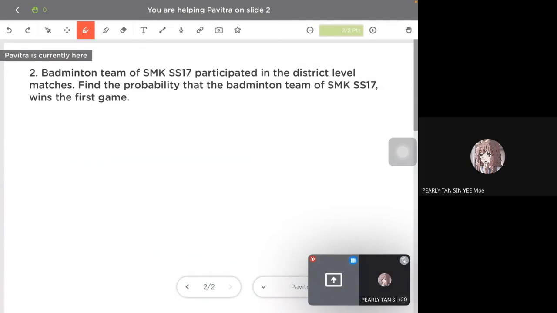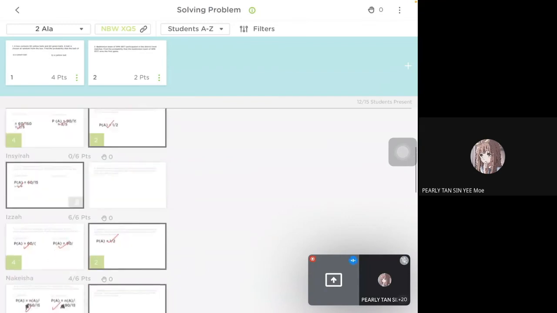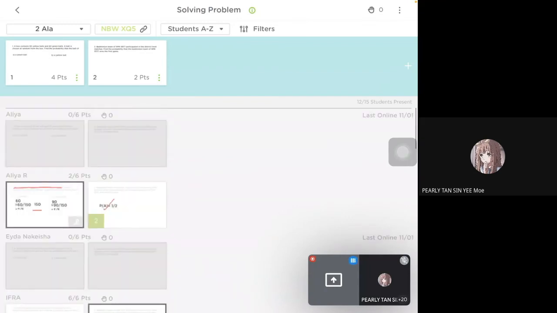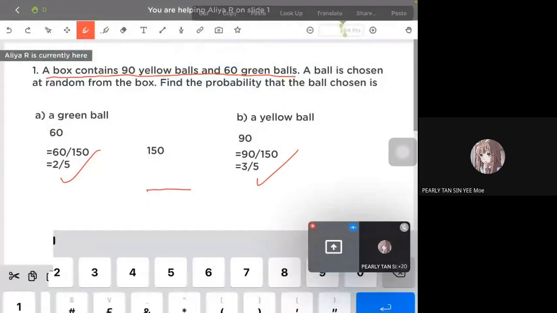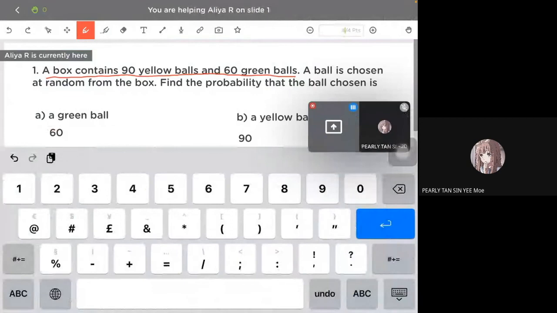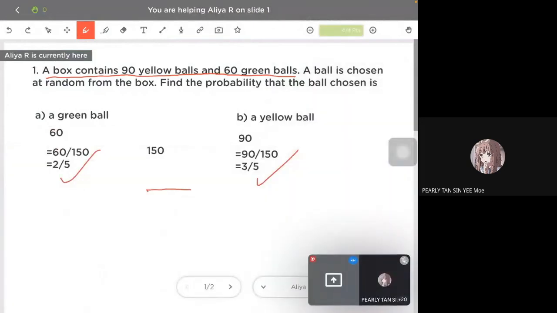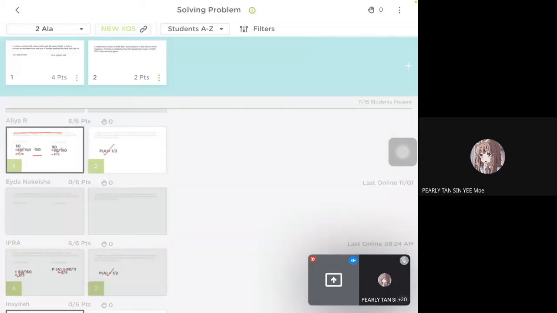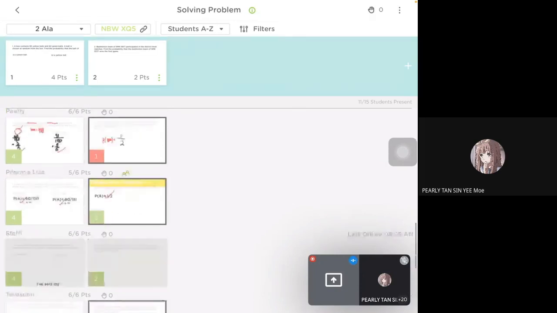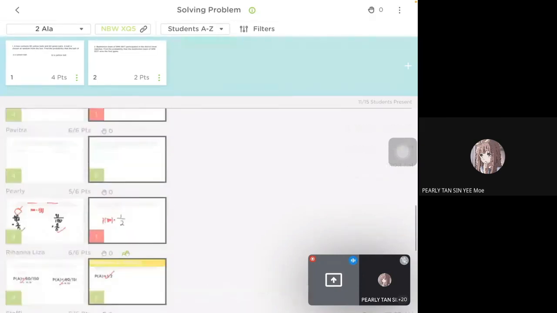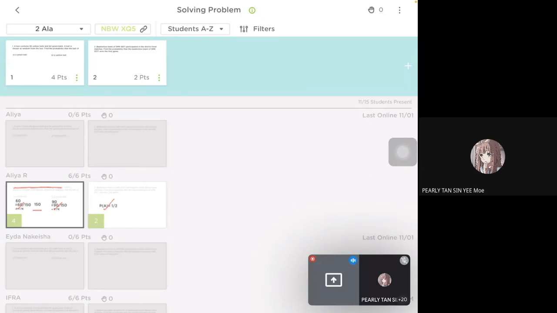Okay, so cikgu rasa itu sahaja untuk kelas hari ini. Okay, kita akan jumpa minggu depan. Okay, siapa yang tak sempat nak siap, link ini sudah ada kan? Kamu terus saja buat. Nanti cikgu akan share dalam WhatsApp juga. Okay, bagi siapa yang tak masuk kelas, I hope they all can do lah. Okay, Alia go edit kan. Okay, sudah betul Alia. Alia dah lebih faham tu macam mana? Is it confident to answer or better? Yang dah sini cikgu semua dah tanda dah kat kelas tu. Okay? So itu sahaja untuk kelas hari ini.